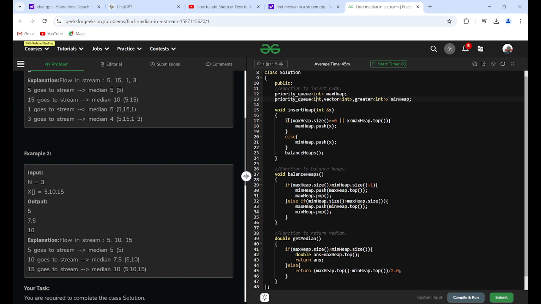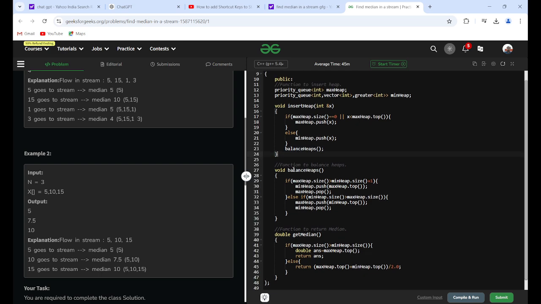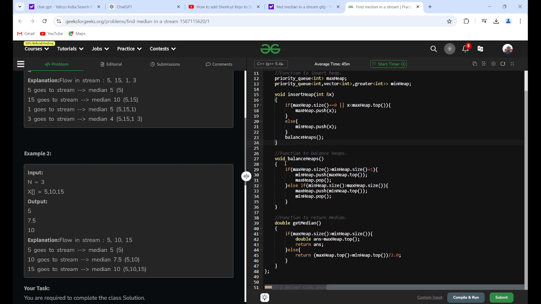Now we will insert the elements in the heap. If the max heap size is 0 or the element is less than the top of the max heap, then we insert the element into the max heap. Else if the element is greater than the top of the max heap, then we insert the element into the min heap. And after that we need to balance the heaps, meaning sorting. Then we will write the balance heaps function.